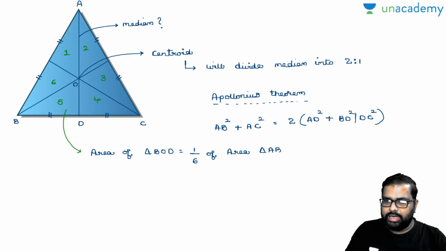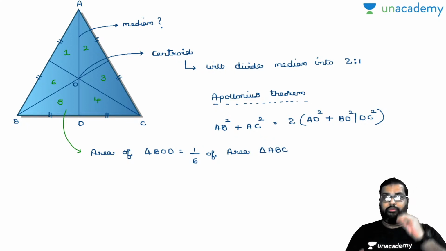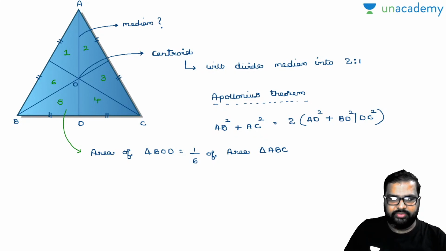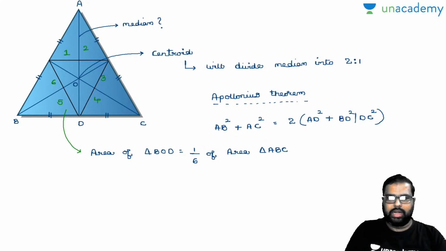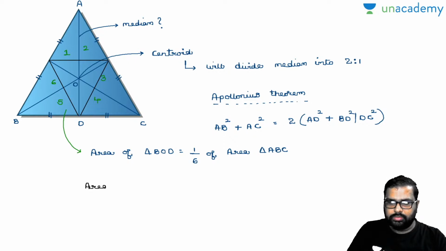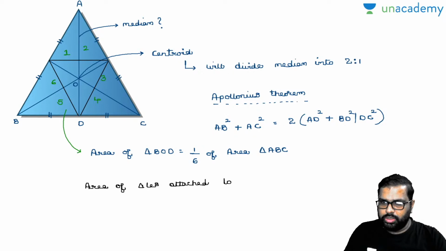I hope I am clear regarding this. Now, one more point, which I will explain very clearly. See here, I will connect this point, in black ink. See, again I have framed a triangle. I'll write down the point there in black ink. Area of triangles attached to the black lines will be how much? This is one more property. Attached to the black lines.